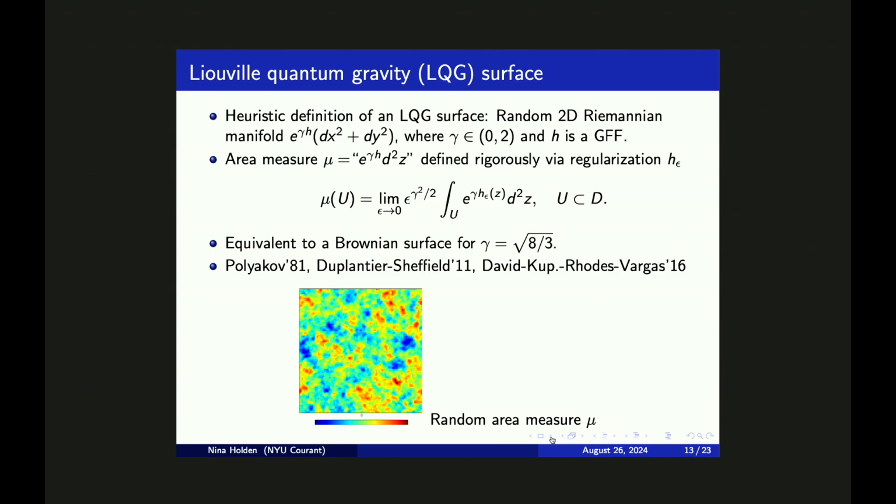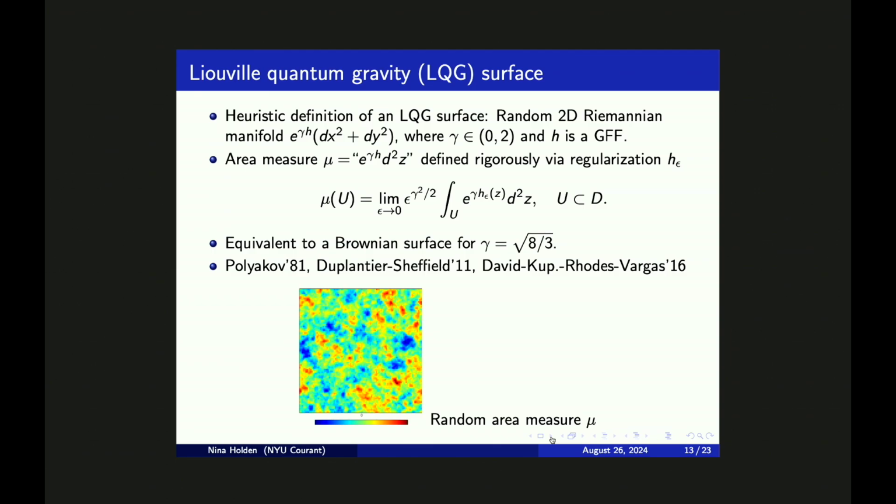So what is this LQG surface? A heuristic definition of an LQG surface is to say that it is the random 2D Riemannian manifold where the metric is given by the standard Euclidean metric, locally reweighted by e to the power gamma h, where gamma is some parameter between 0 and 2, and h is a Gaussian free field. This definition is not making rigorous sense, because h is a distribution and not a function, so it's not obvious what e to the power gamma times h means. However, the area measure associated with this manifold can be defined in a rigorous way. Heuristically speaking, this should be the area measure that has density e to the power gamma h relative to Lebesgue area measure.